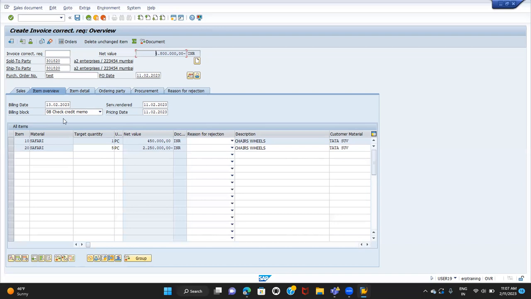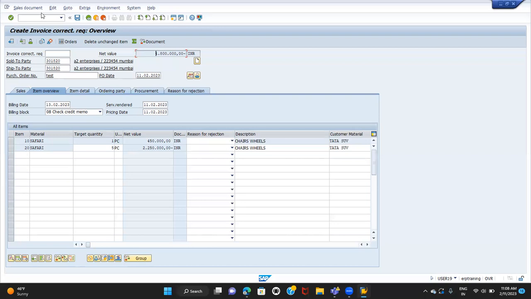If someone asks you what the different items are in the invoice correction request, you can tell them there will be 2 items. One is the credit item and the second one is the debit item. The first item, the credit item, cannot be changed. It is the original quantity, the original item delivered to the customer. In the second item, whatever corrections you want to make, whether value or quantity, you can make the changes. That is called the debit item. Based on the differences, for a negative value we issue a debit memo, and for a positive value it is treated as a credit memo, right?